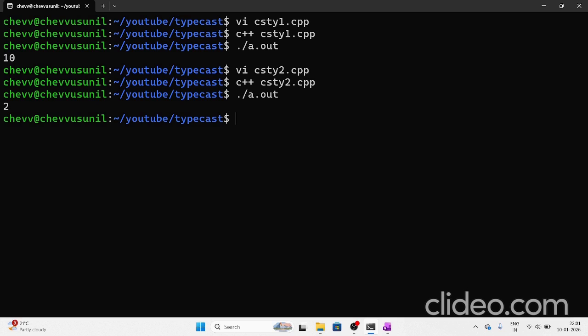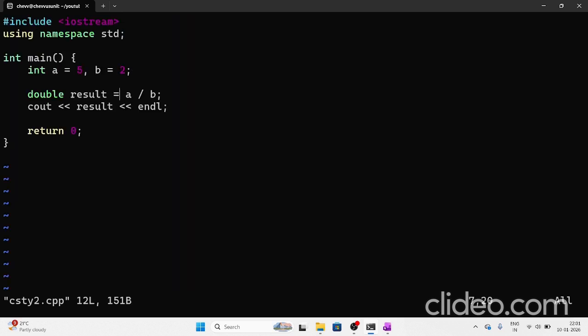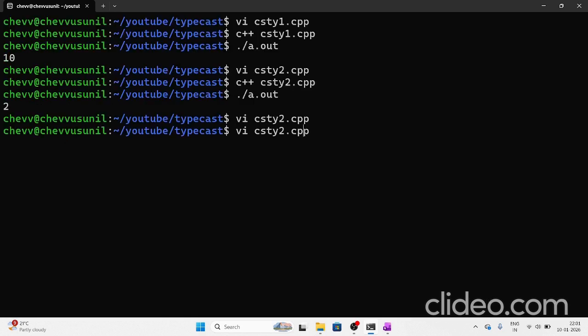Once again I will show this magic. Here we didn't mention anything. If we explicitly mention one of the variables as double, what will it give? We are checking it. Sorry, it should be double. Yeah, it's done. Here, if you expect the result to be 2.5, it will give whatever output it gives. We check. First we save and quit, then it will compile.